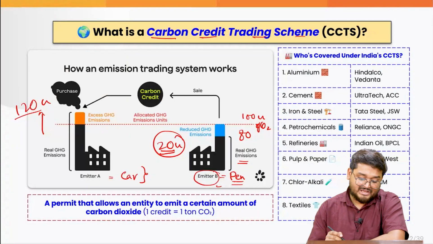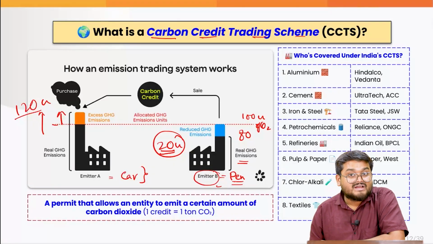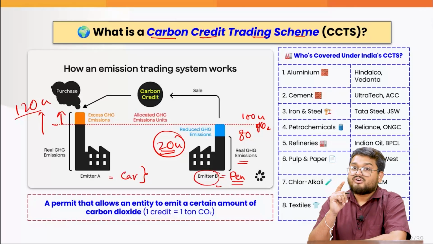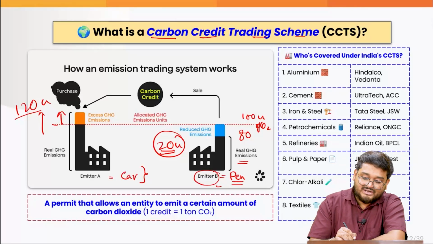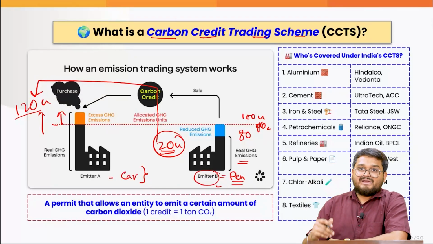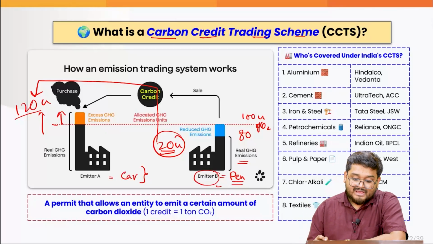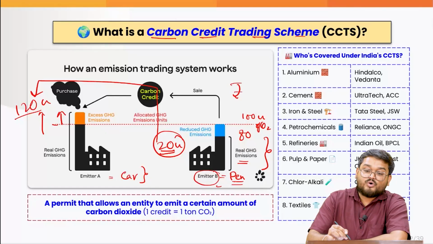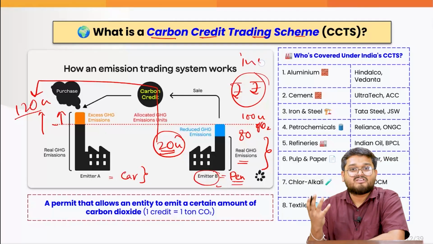Now the government has said that if you emit more than the prescribed target, you will have to pay some fines. To avoid those fines, those penal provisions, you buy this 20 extra credit from emitter B. Emitter A, which is producing cars, agrees, okay, we will be buying the same. And emitter B is also happy that they will now be getting money for not polluting the environment. That is actually an incentive that is working in their favor.